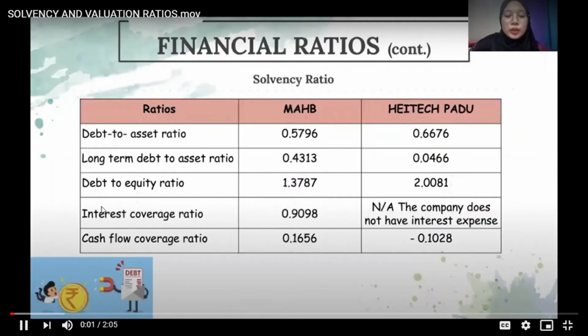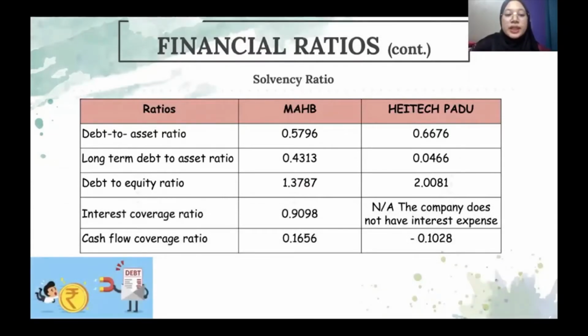Assalamualaikum warahmatullahi wabarakatuh. Today I will explain about solvency ratio. So the first ratio is debt to asset ratio. The HeiTechPadu company has a ratio of 0.667 sen, while the MAHB company has 0.579 sen. Thus, HeiTechPadu has more financial risk than MAHB as it has a high degree of leverage.